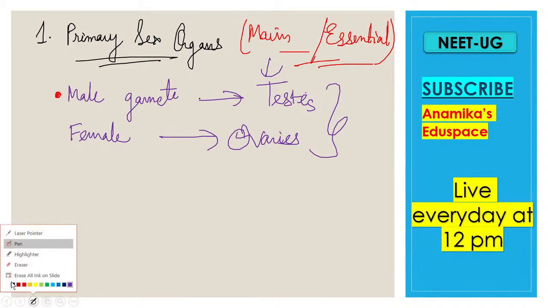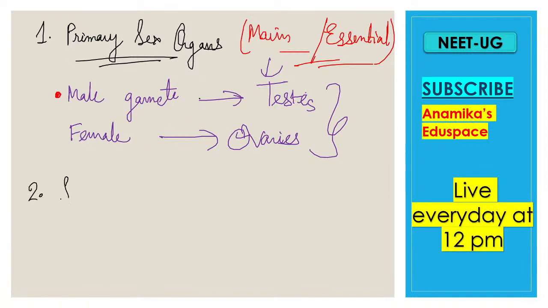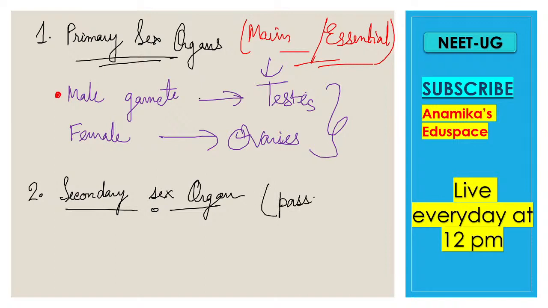Next are the secondary sex organs. These form the passage for the union of the male and female gametes, so secondary organs form the passage and make a way for gamete fusion. These are actually the canals.